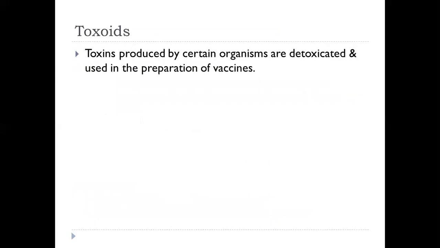Like toxoids, which is the most commonly used subunit vaccine. Here, the toxins produced by certain organisms are detoxified and used in the preparation of the vaccine.